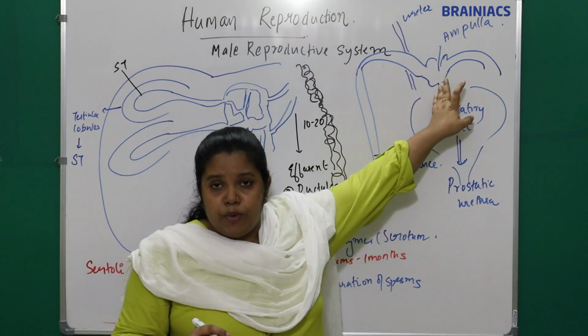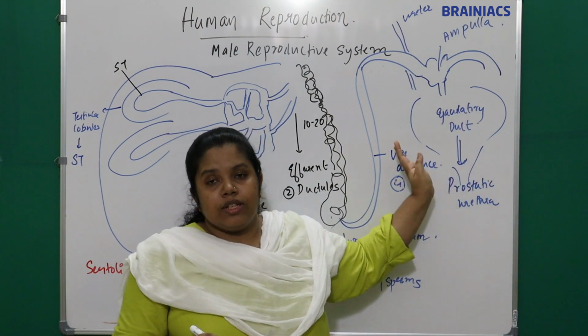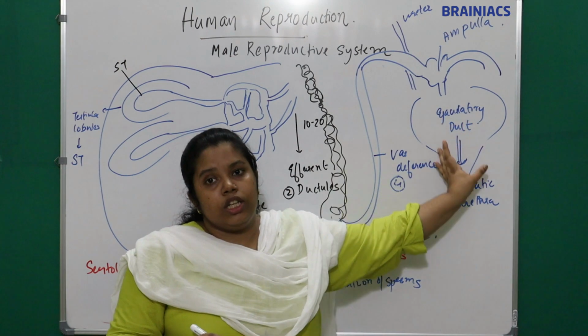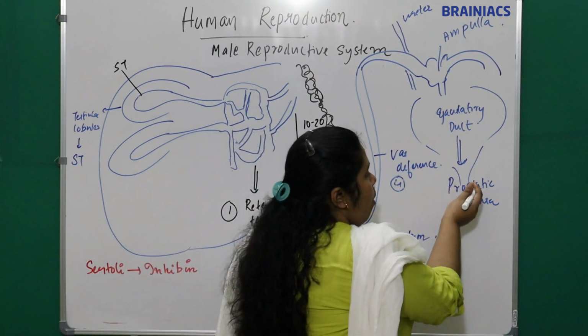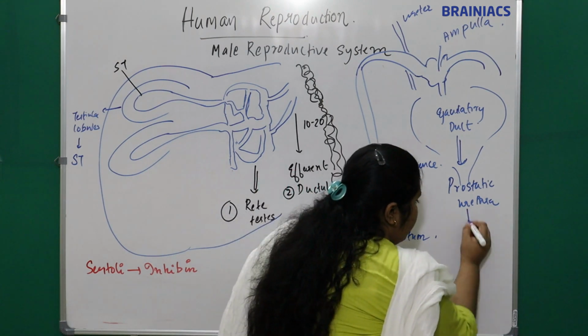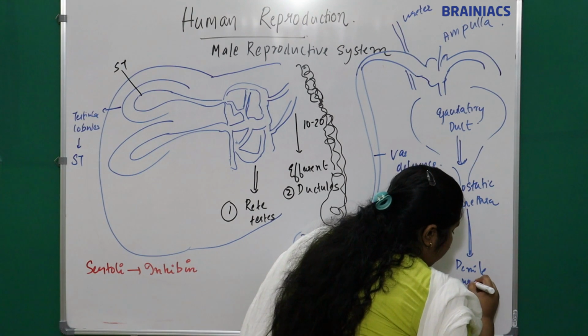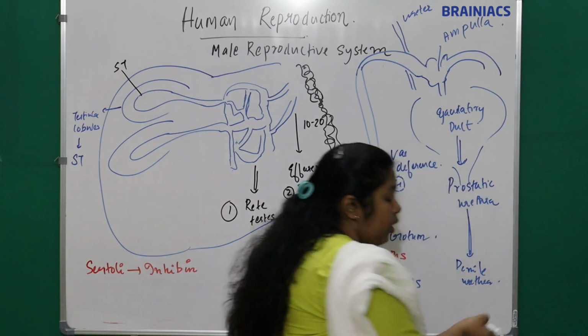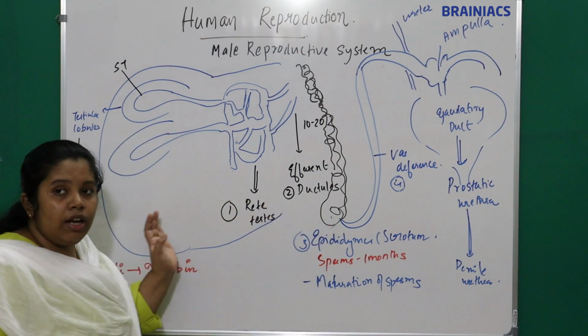And it forms the ampulla, and the vas deferens from both sides combine together to form the ejaculatory duct, okay? This ejaculatory duct will open into the prostatic urethra, which will later form the penile urethra. Okay, understand? So, which are the accessory ducts?